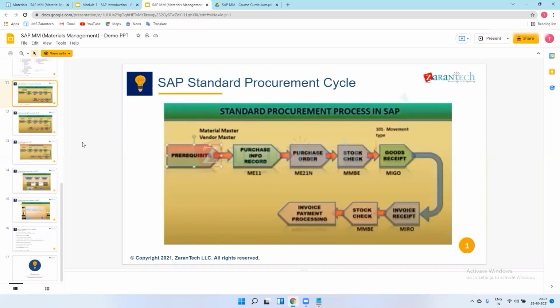So I will tell you one basic concept which can be asked in an interview as well: what is the difference between greenfield implementation and brownfield implementation? My voice is clear to you, no? Yes. So they will ask you about greenfield or brownfield implementation, and to tell the difference between both of these.